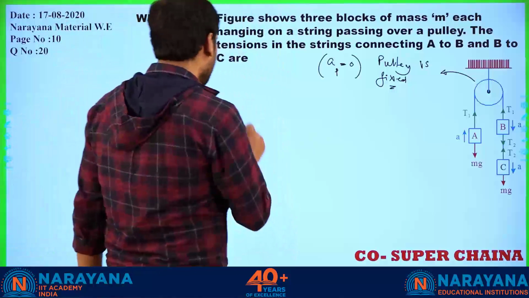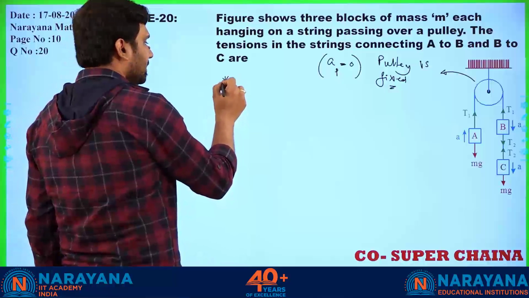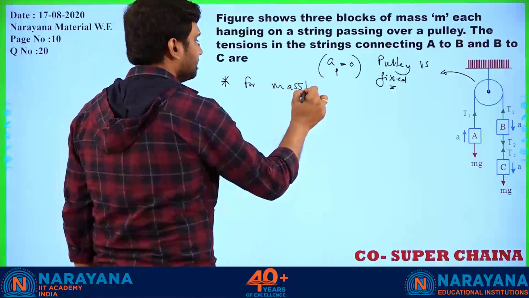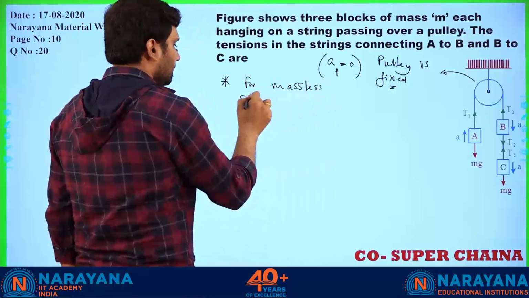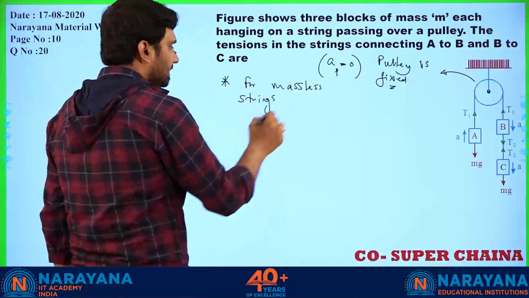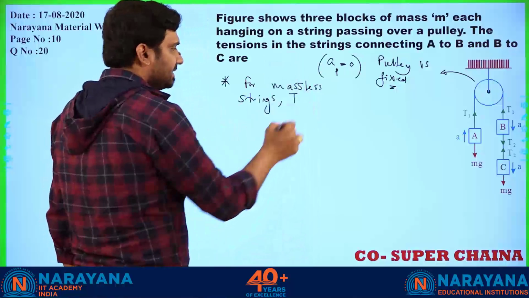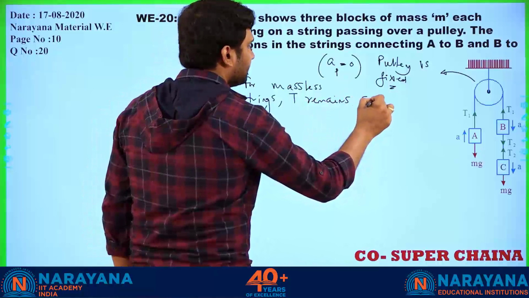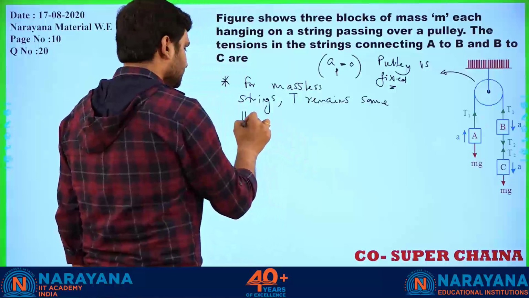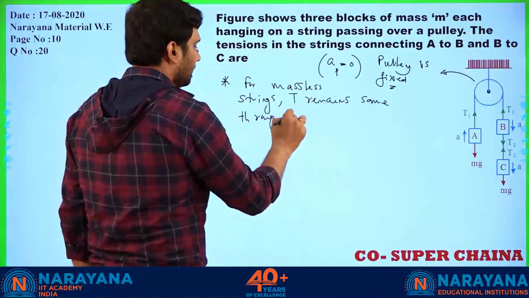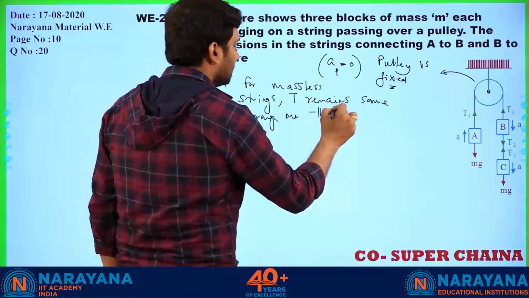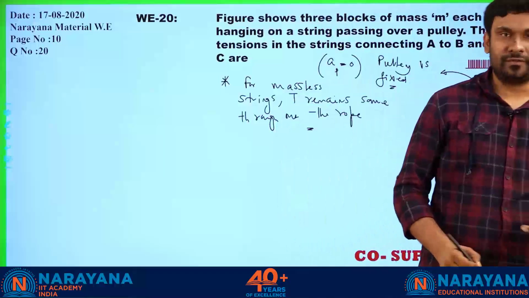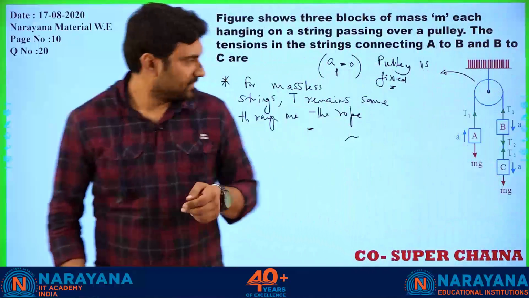So the point we should know here is that for massless strings, the tension, which I am writing as T, remains the same throughout the rope. So these are the two considerations on which we are going to solve this question.